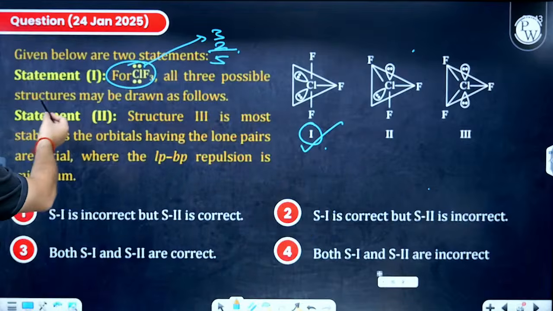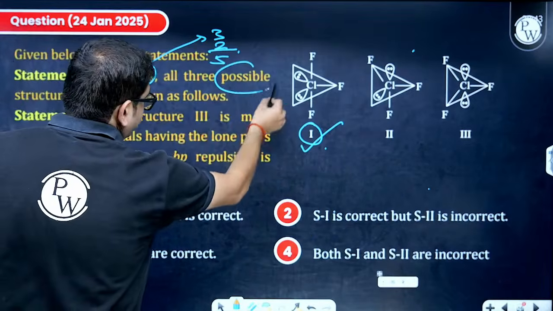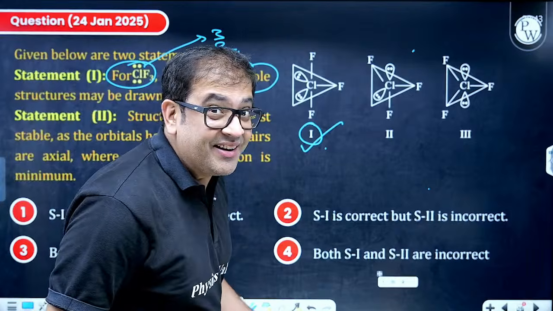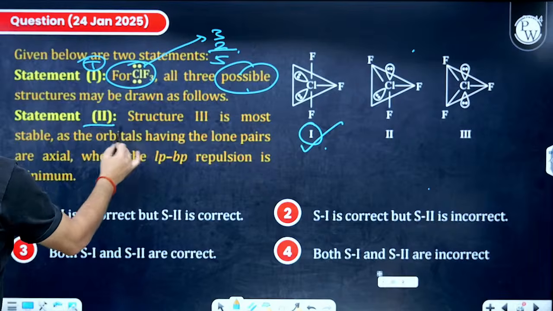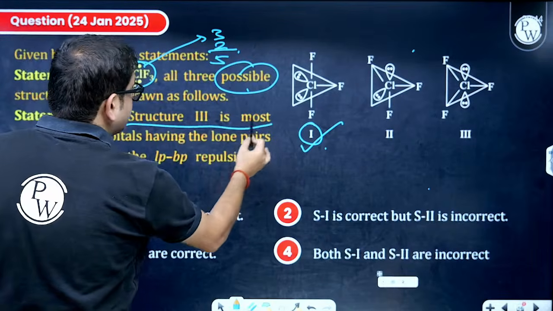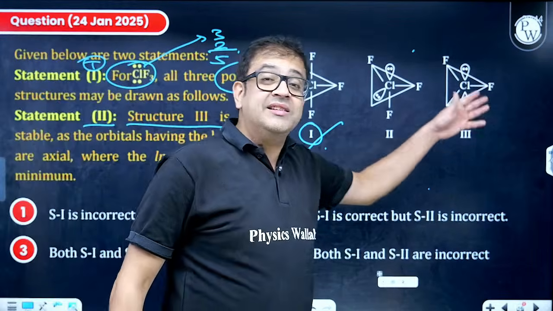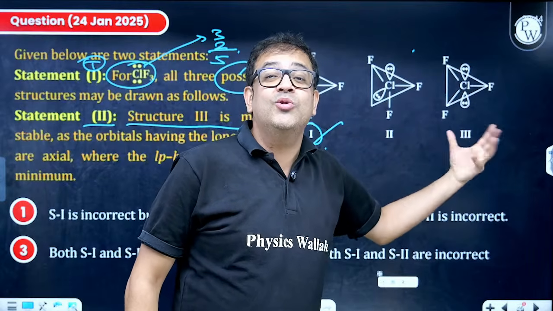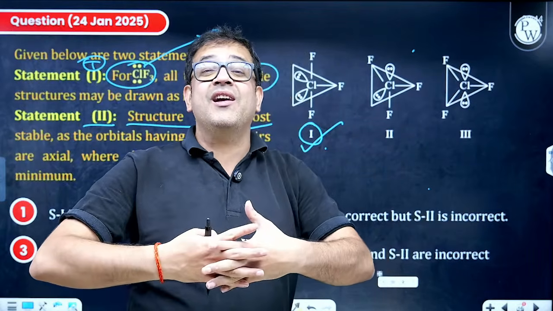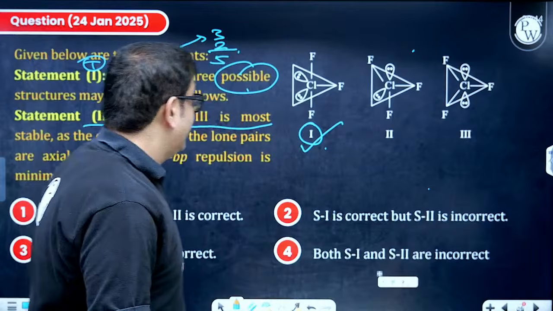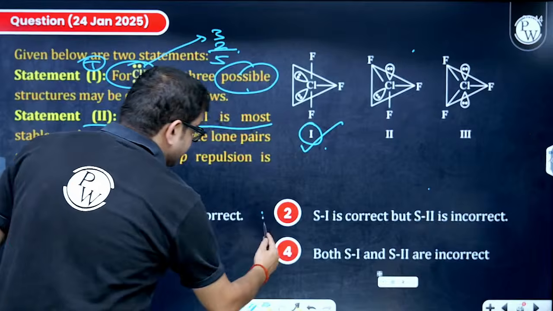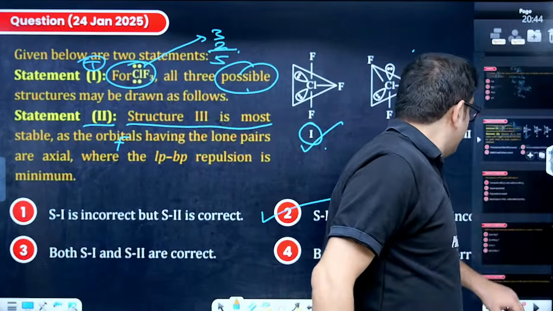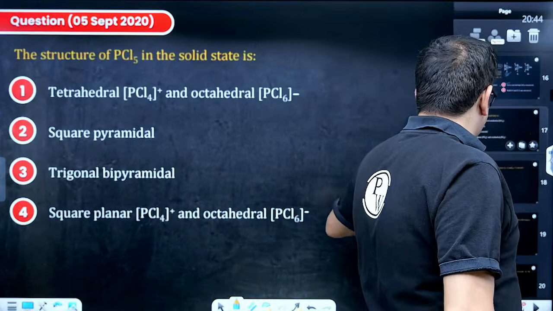But it is saying that all 3 are possible. Yes, they may not exist in nature, but read the theory, yes, they are definitely possible. So this is true. Statement 2 says structure 3 is more stable. Sir, come on. Structure 3 is not at all stable, because lone pairs should go to the equatorial position, as it is at an angle of 120 degrees. So this is definitely incorrect, which makes option 2 your right answer. Which brings us to the next question.